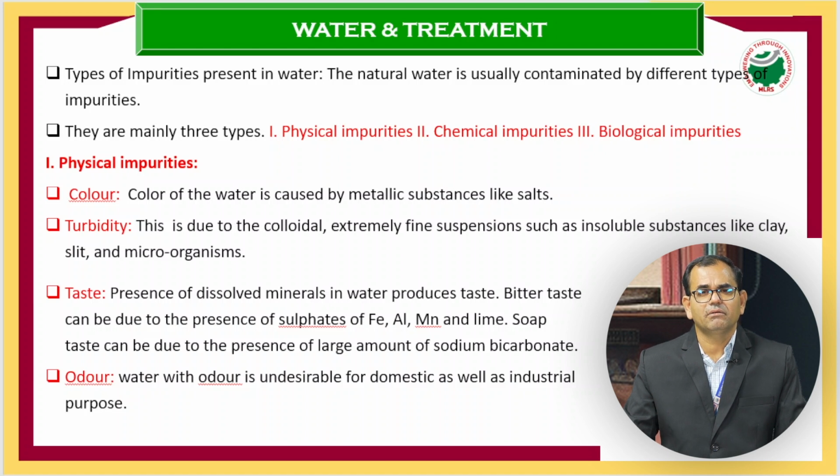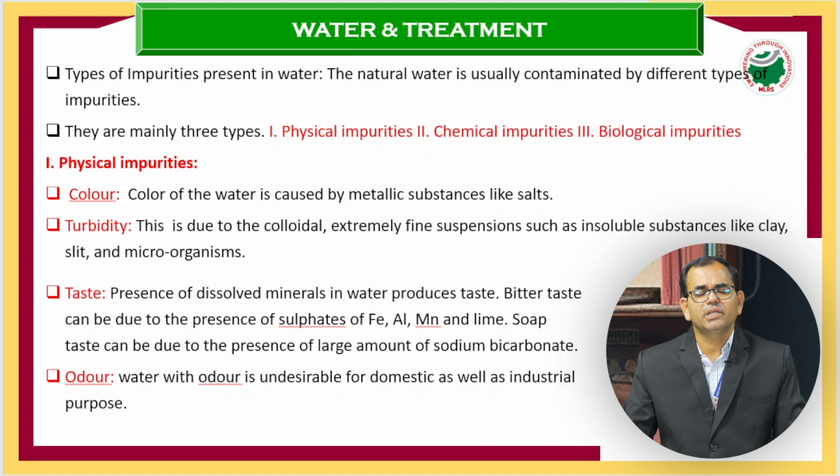When we talk about chemical impurity, it is categorized into inorganic and organic impurities. Inorganic impurities are again categorized into 2 types: cationic and anionic. Cationic are metal ions like Al3+, Fe2+, Fe3+, Zn2+, all positively charged cations. Anion-based impurities are like sulfate ion SO4 2-, chloride ion Cl-, fluoride ion F-, and nitrate ion NO3-. All these negatively charged ions are anion-based impurities. Organic impurities include pigments, dyes, petroleum products, and wastage.